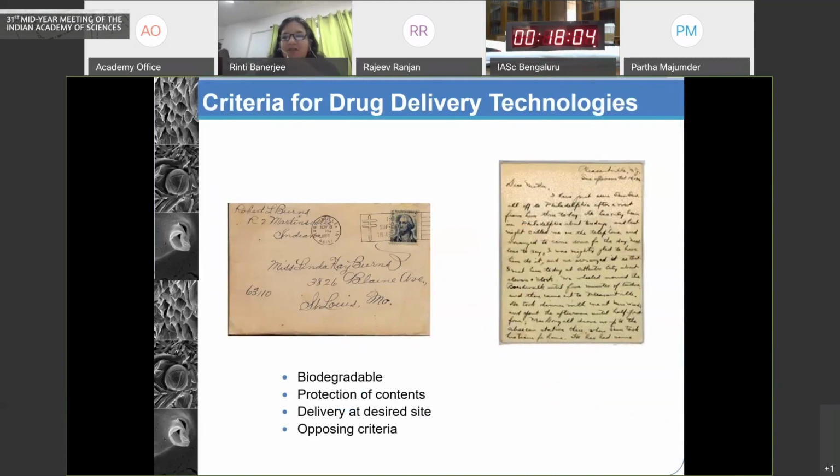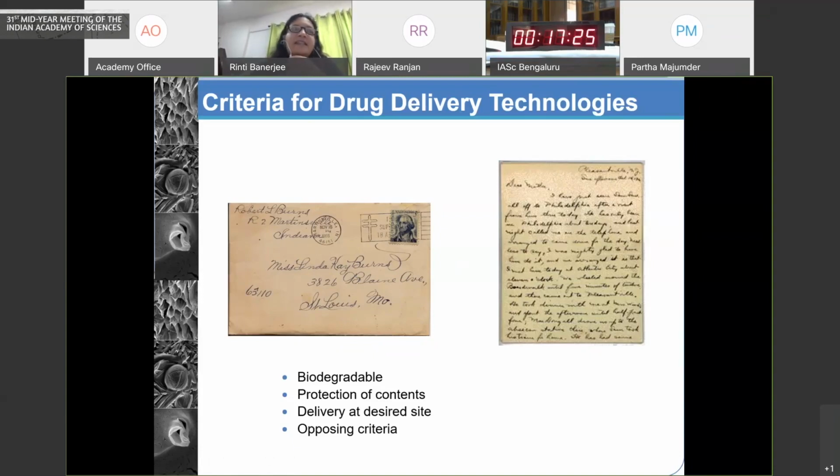So what is the criteria of a biomaterial for it to be used as a drug delivery carrier? The analogy that I like to give here is that of postal delivery. Essentially the letter is like the drug, whereas the envelope is your drug delivery carrier. So the envelope or the biomaterial has to be designed in such a way that first of all, the letter is protected while it is in circulation till it reaches the recipient. Second, there has to be an address which allows the letter to go to the correct recipient. And the third is that there is a stamp of approval from the post office.